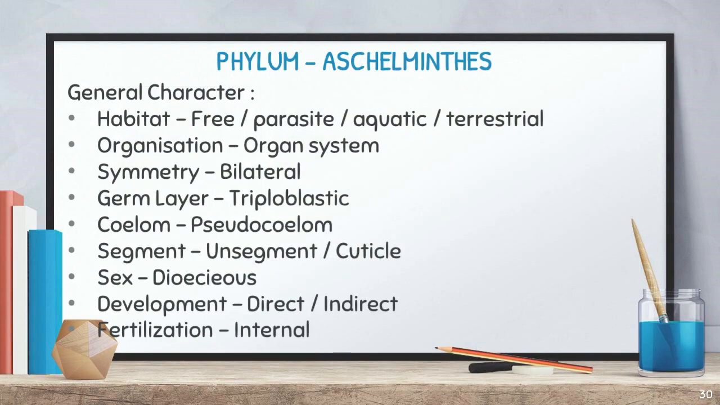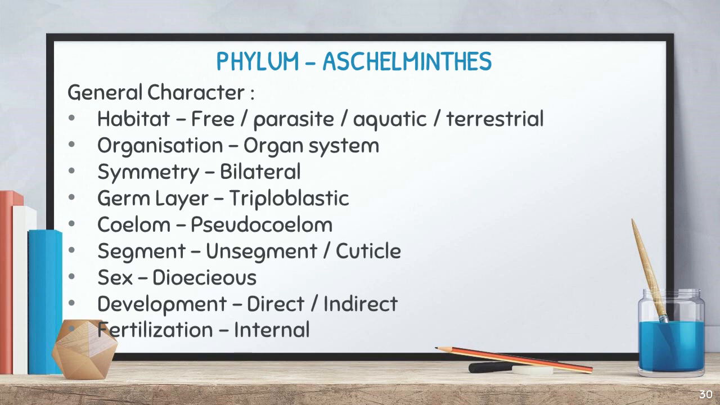So Aschelminthes general characters, and its habitat, it is free, as we said already. Free means it is free swimming, it is not depending on another one, and it is not sessile, it does not fix into one place, that is, it has free movement, right? And parasitic form means it depends on the host for nutrition, everything, and it lives in aquatic as well as terrestrial habitats, in every form it is safe, right?